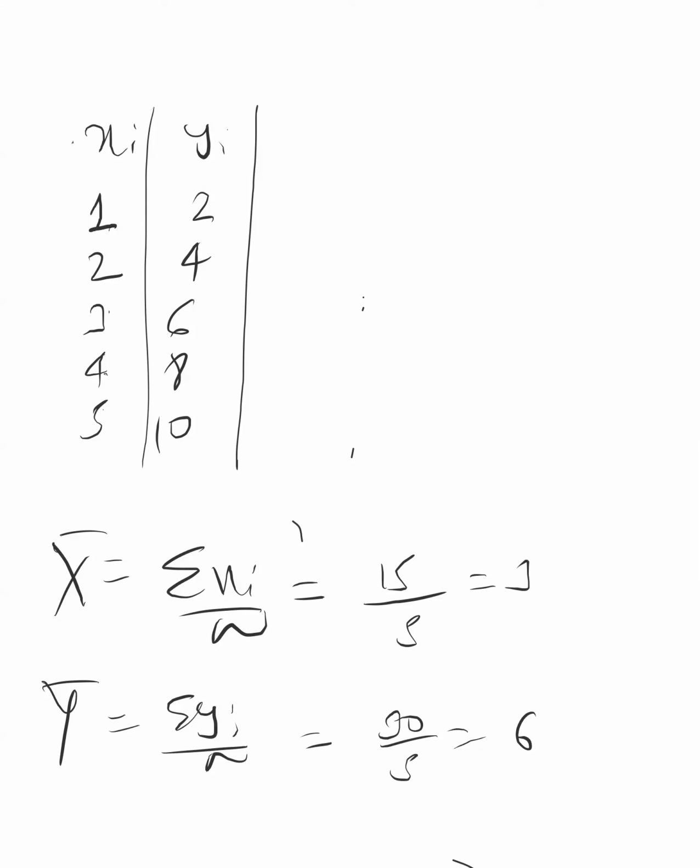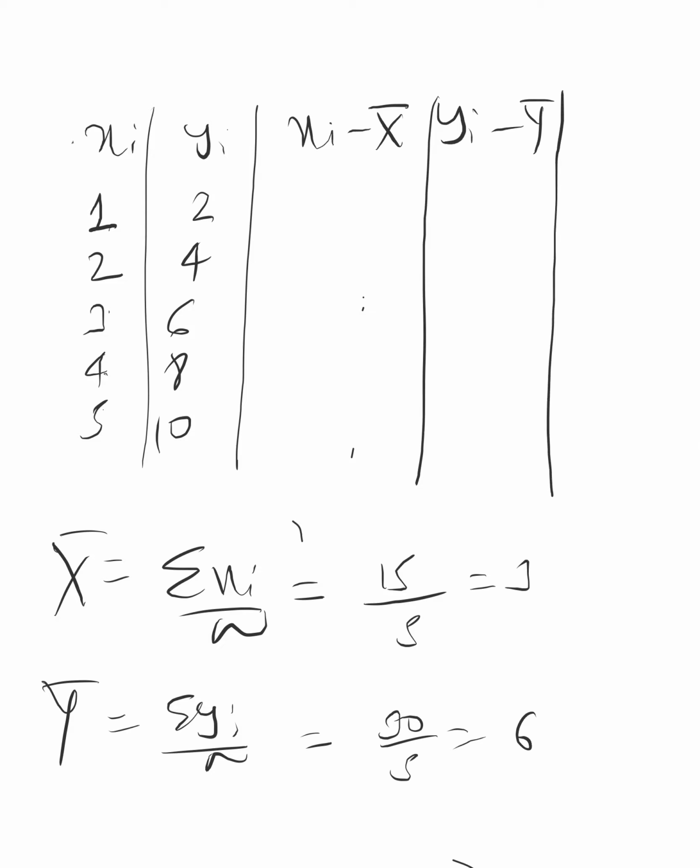Then you write xi minus x mean and yi minus y mean. Then you find 1 minus 3 is minus 2, 2 minus 3 is minus 1, like that 0, 1 and 2, and yi minus y mean: 2 minus 6 is minus 4, 4 minus 6 is minus 2, 6 minus 6 is 0, 8 minus 6 is 2, and 4.